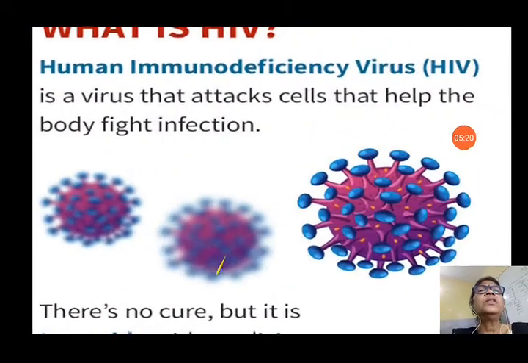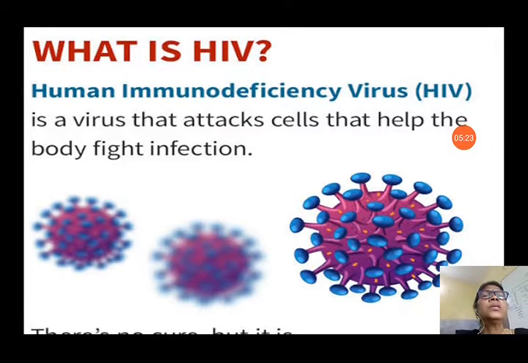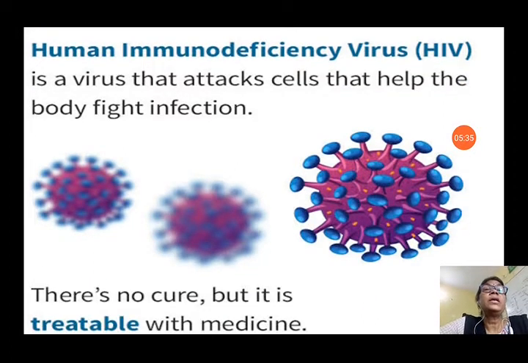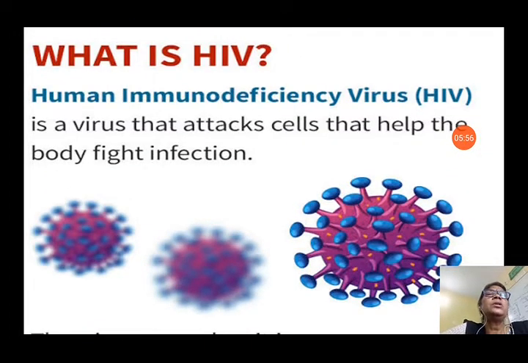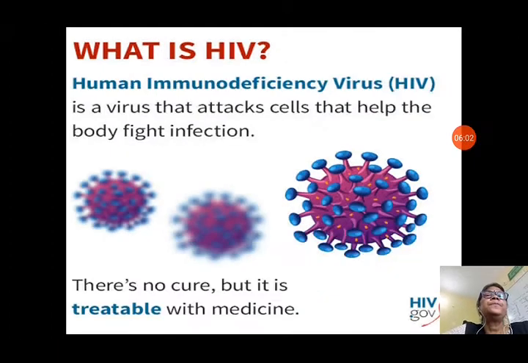Now what is HIV? That is a very dangerous disease. Its full form is human immunodeficiency virus. That means it attacks your immune system. It attacks the immune system of the body and kills the cells that help you to fight body infection. If your body is not able to fight the germs causing infection, then what will happen? Your body can easily get all kinds of diseases, that means infections. There is no cure, but it is treatable with medicine. Nowadays medicine has been developed and it can be treated. That is human immunodeficiency virus, HIV in short.